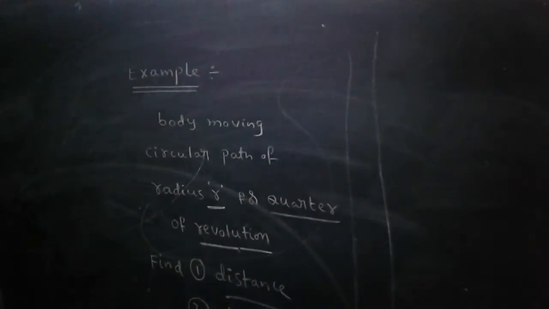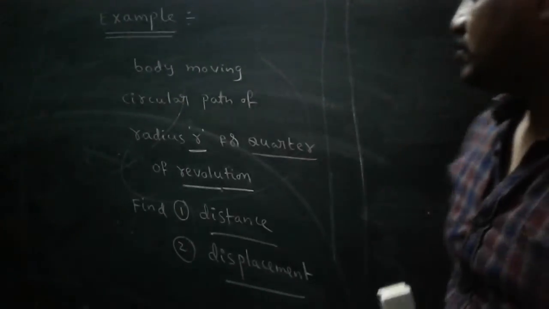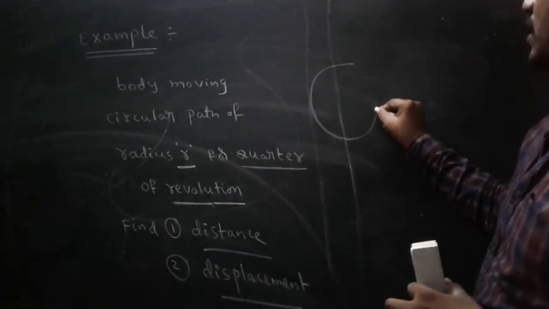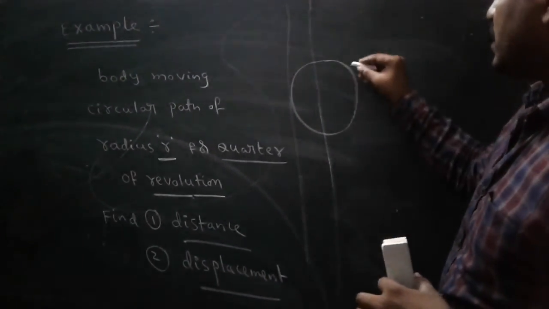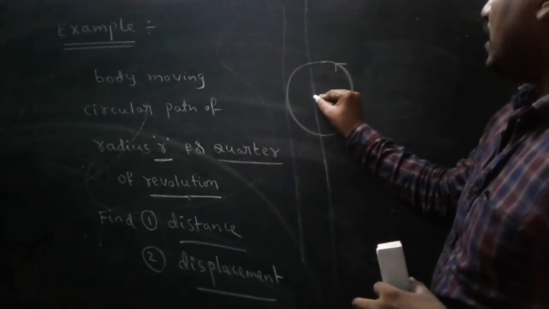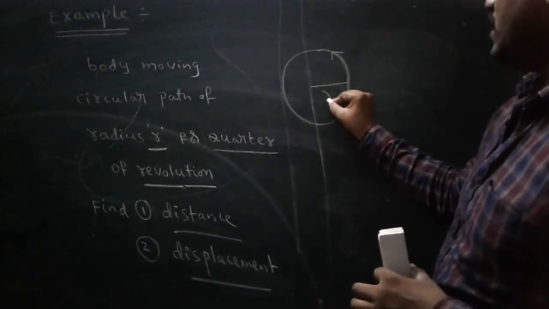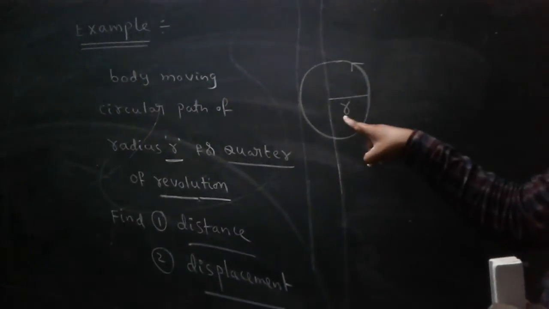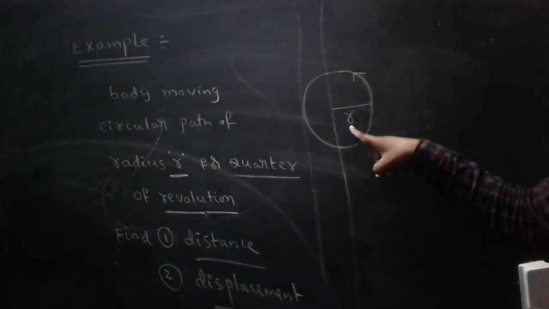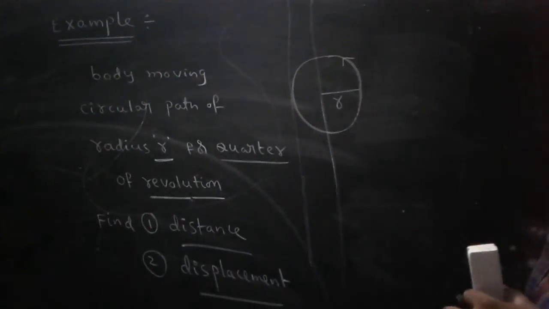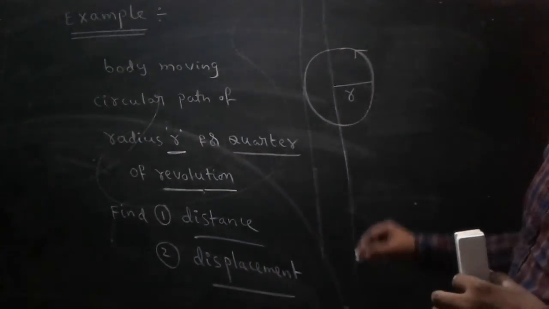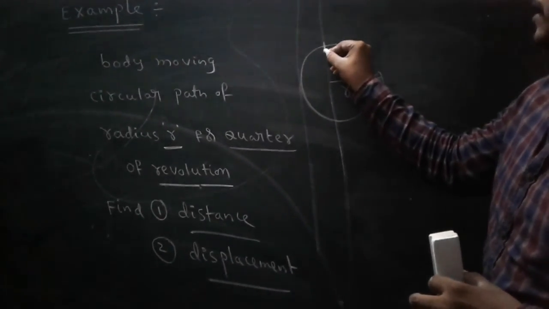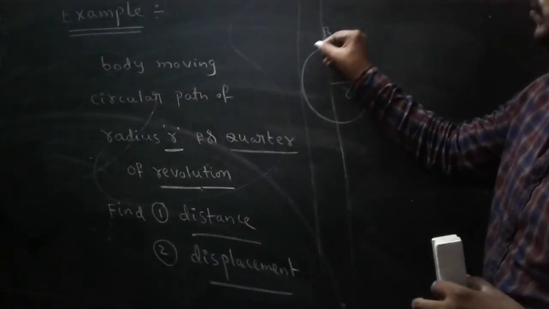Look here now. In this situation, the body is moving in a circular path of radius r. In this situation, the body starts here and ends here. Look here carefully.